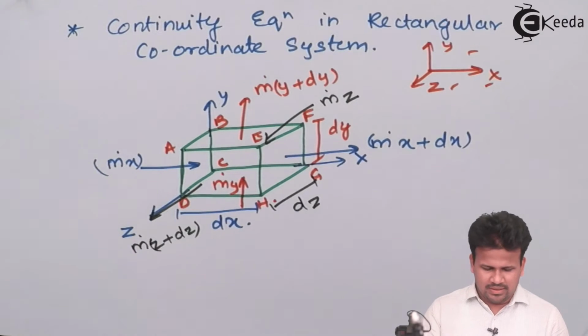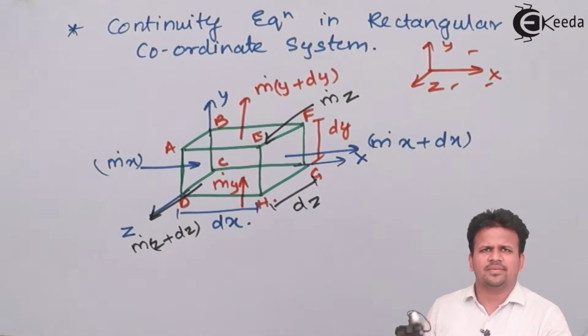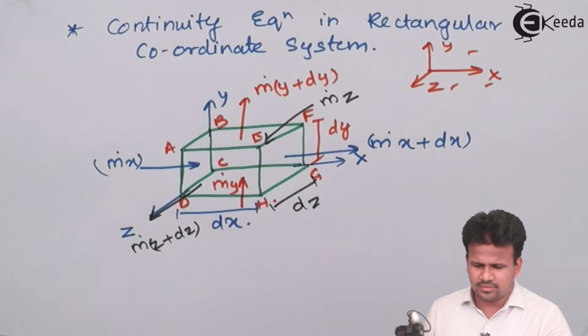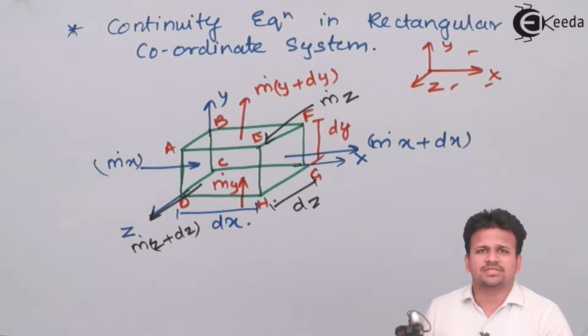Now let us write down the law of conservation of mass. Mass can neither be created nor destroyed.